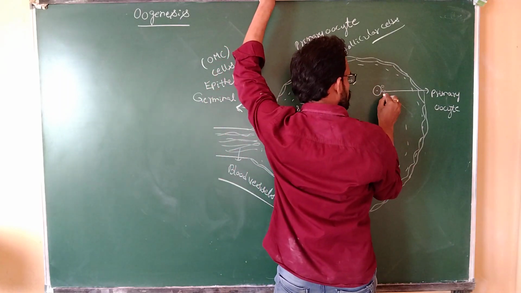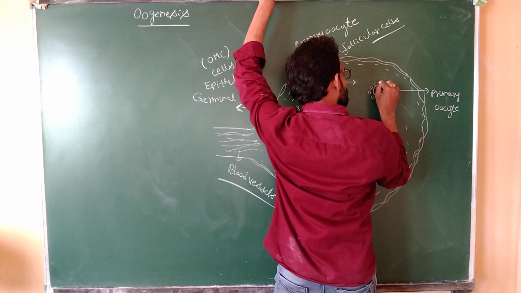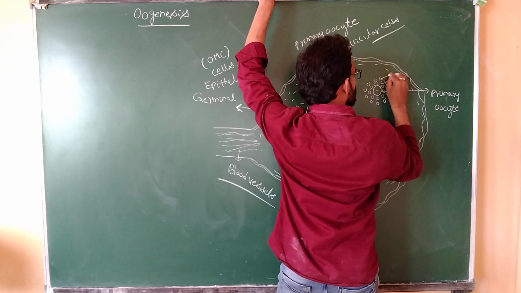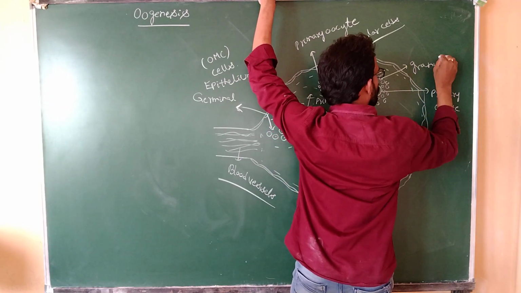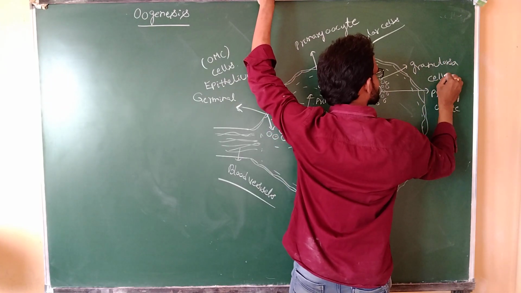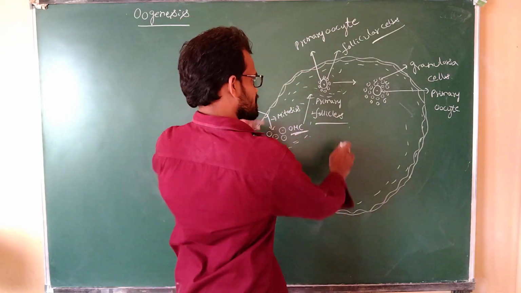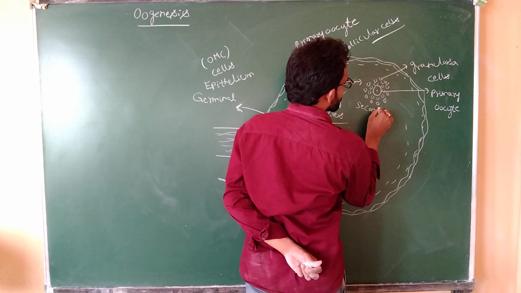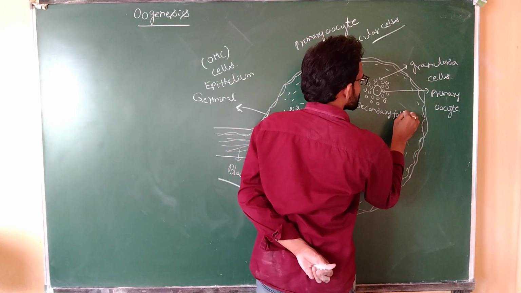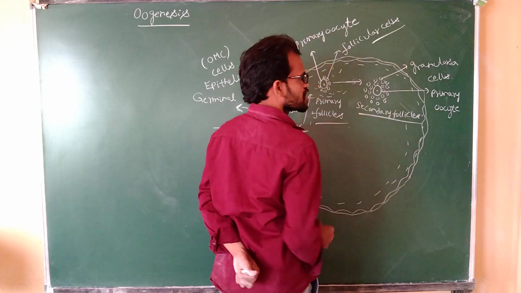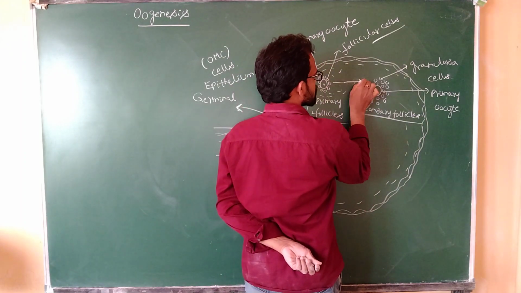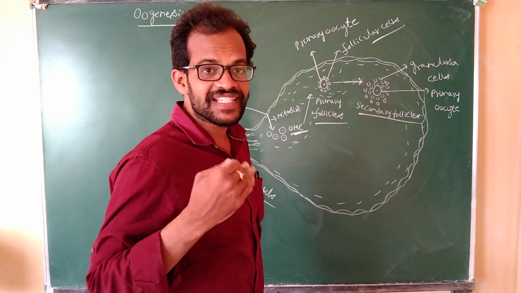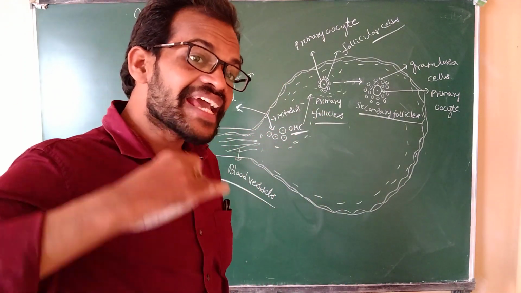Next one, granulosa cells. What are these cells? This indicates the granulosa cells. Granulosa cells indicate the secondary follicles. What is the name? Secondary follicles. The size increases, the cell number increases, and the layers also increase.